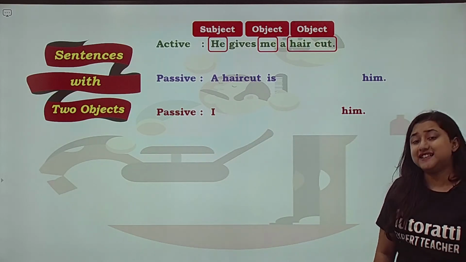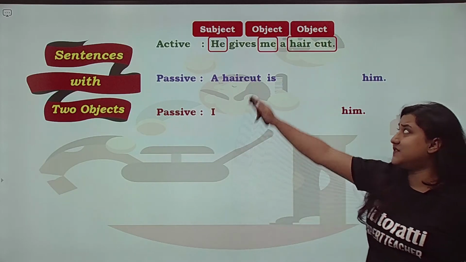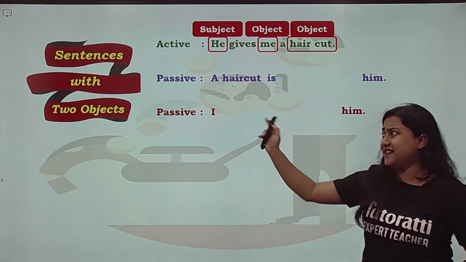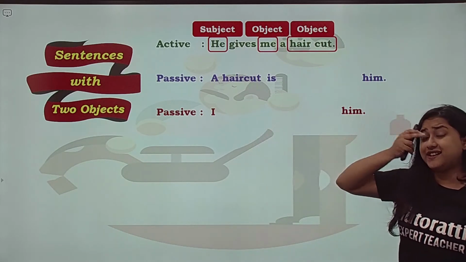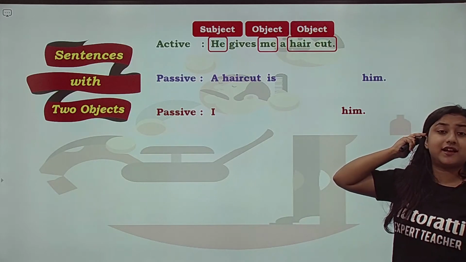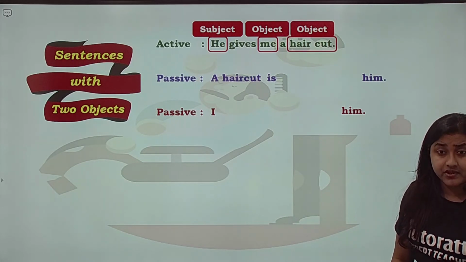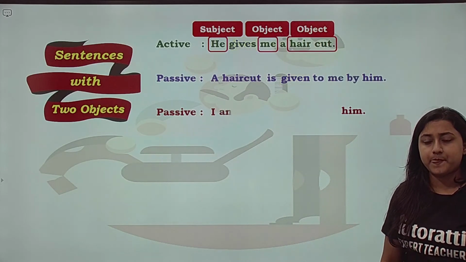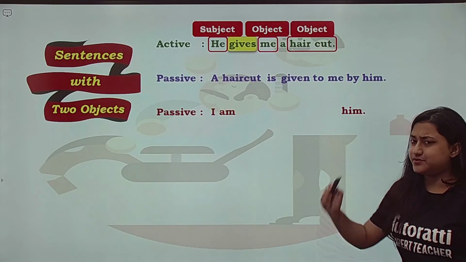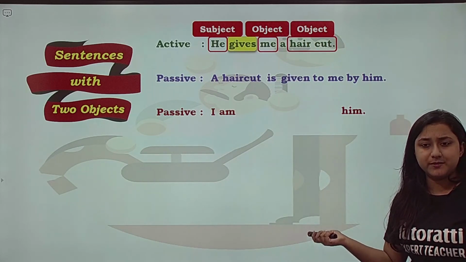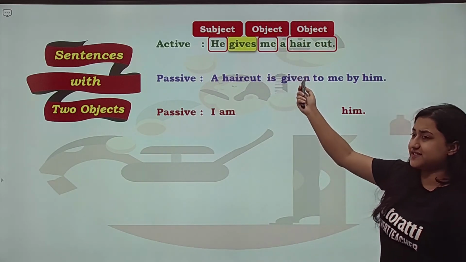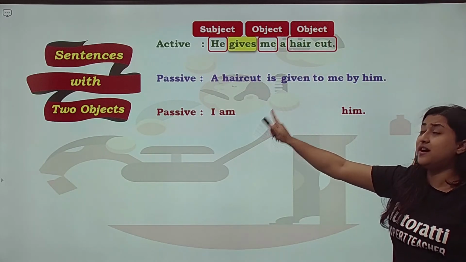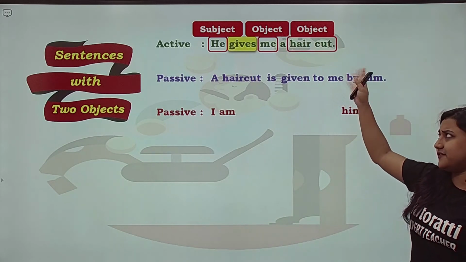Now let's see. So there are two possible answers. A haircut is, why did we put is? Because gives is in the present tense, that is why is. And what will we put in the other one? Remember that yellow chart: in the present tense, what can there be? Is, are and am. I am, so we'll put am here. So in the first sentence that was very easy: a haircut is given to me by him. The past participle of give is given, and we added by, and me is the second object so we put that in as well. This one is a bit tricky. A haircut is given to me by him.